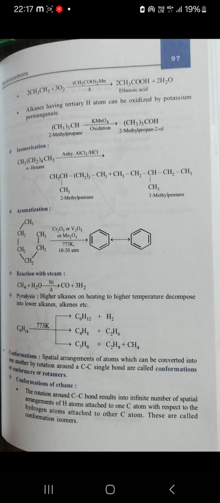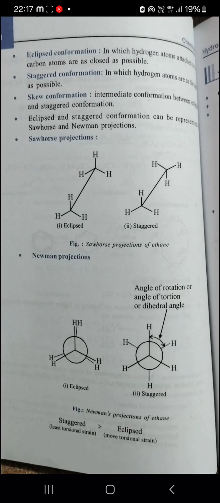Now, the special arrangements of atoms which can be converted into another by rotation around a carbon-carbon single bond are called conformations or rotamers. Conformations of ethane, you can see eclipsed conformation, staggered conformation, skew conformation. Eclipsed and staggered conformations can be represented by sawhorse and Newman projections. You can see the eclipsed and staggered forms of ethane and Newman projections of ethane. Staggered is greater than eclipsed, least strain and more torsional strain in eclipsed.